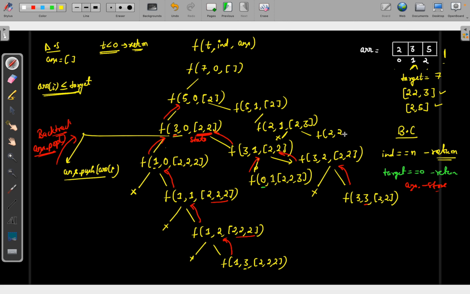Next call will be you will move ahead with 2 comma 3. Now again, will you take 5? No, you won't take 5. You will move ahead, and once you move ahead, your index will be 3. I'm not writing here. My index will be 3, and again what I will do, I will return from it. So basically this function is done with 2 calls, this function is done with 2 calls, right? And here basically I have done only 1.